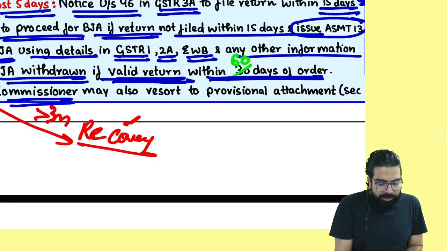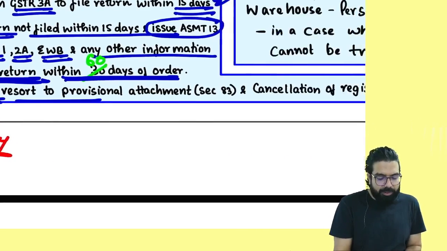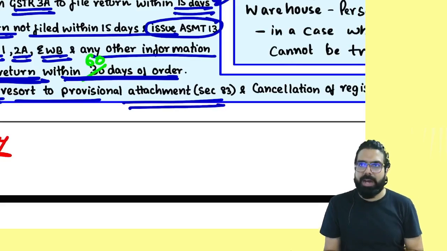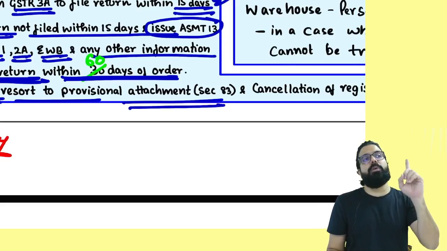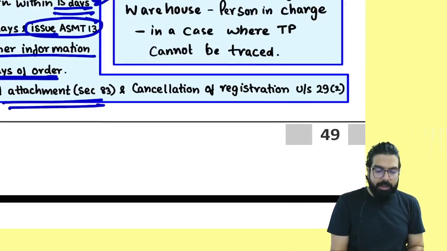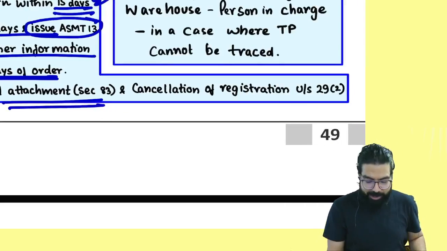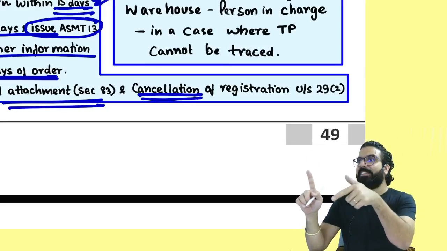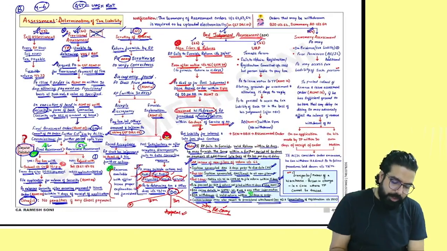Next, sir, commissioner may also resort to provisional attachment. It means the time the best judgment assessment order is passed, they can also go ahead and do what, everyone? Provisional attachment. And because you are not filing your return, they can also go for cancellation. 6 months return not filed, registration can be cancelled.